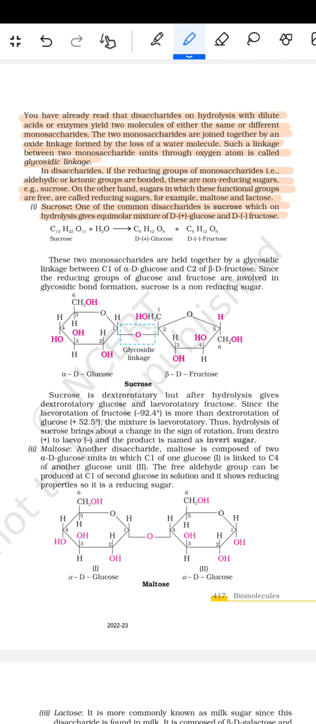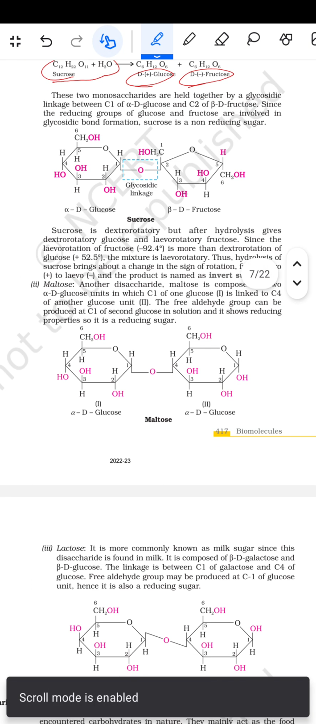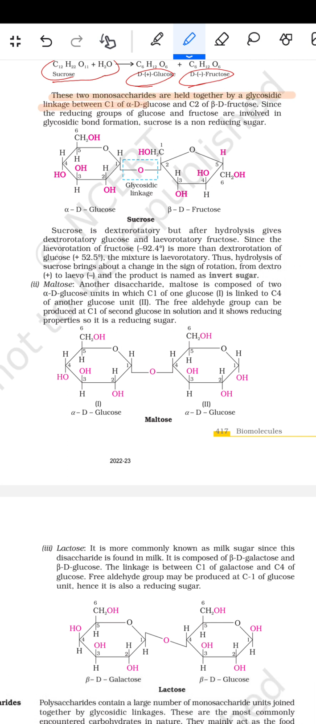D plus glucose and D minus फ्रुक्टोज। तो ये हो गया सुक्रोज। सुक्रोज में फिर डाला डी प्लस ग्लूकोज बन गया और डी माइनस फ्रुक्टोज बन गया। इसके बाद आता है these two monosaccharides are held together by a glycosidic linkage between the C1 of alpha D glucose and the C2 of beta D fructose. Since the reducing groups of glucose and fructose are involved in the glycosidic bond formation, sucrose is a non-reducing sugar। तो ये अल्फा डी ग्लूकोज हो गया और ये बीटा डी फ्रुक्टोज हो गया और इसके बीच में